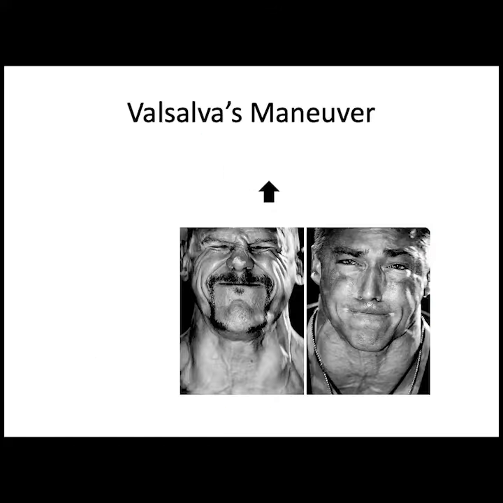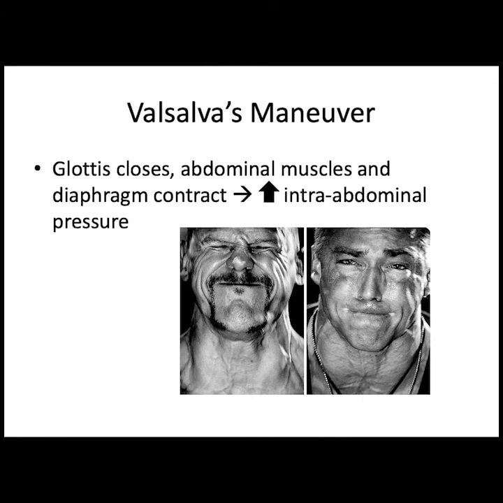Defecation can be aided by a maneuver called Valsalva's. During this maneuver, the glottis closes. Remember, the glottis is the opening into the larynx. Abdominal muscles and the diaphragm contract, increasing the intra-abdominal pressure. If this maneuver occurs for an extended period of time, the closure of the glottis prevents air from going into the lungs, and this can lead to a decrease in blood oxygen levels, which can result in fainting.